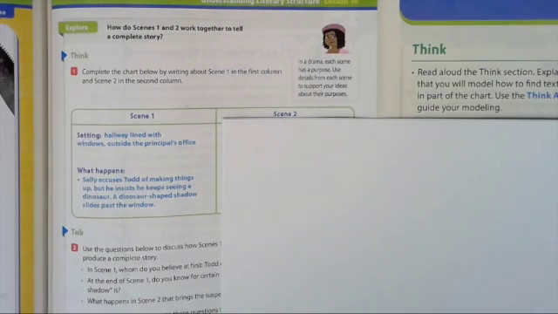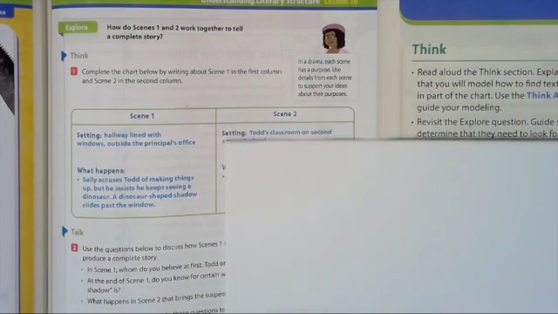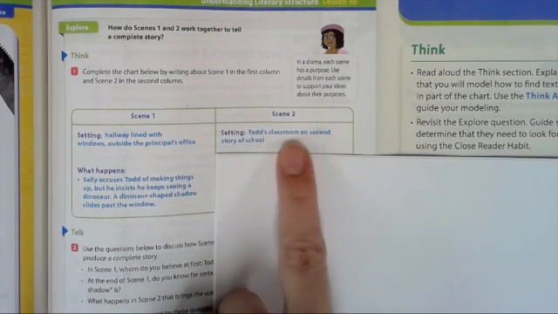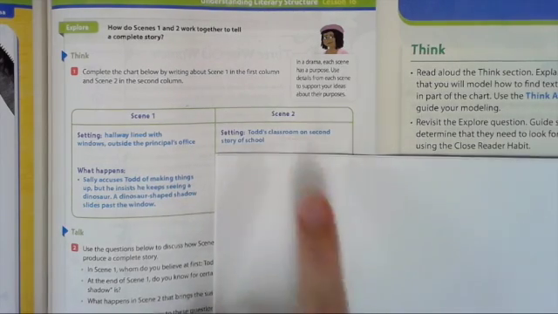There is not actually a scene in the principal's office. Todd enters the principal's office, but we don't know what actually happens in the principal's office, because the next scene is not in the principal's office. The next scene is in Todd's classroom, and it's on the second floor. Again, it has windows there. So scene 2, Todd's classroom, second story. I would add the tall windows, even though it doesn't say it here, I would put that there.